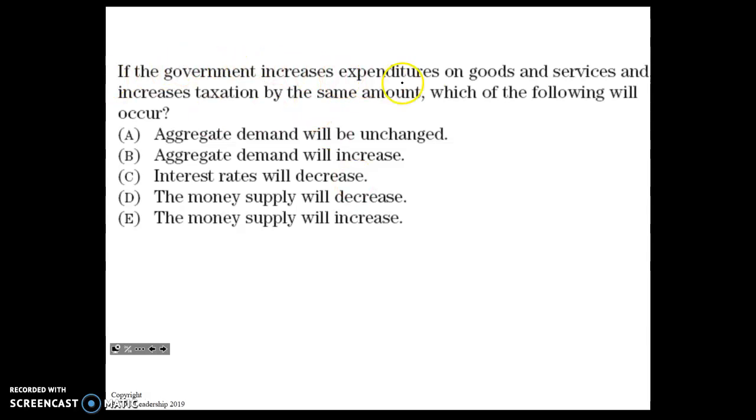If the government increases expenditures on goods and services and increases taxation by the same amount, which of the following would occur? This is a tricky one, and I bet they'll have a question like this. Remember, if the government increases expenditures, that's going to affect the spending multiplier because they're spending on those goods and services. An increase in taxes, you would think would do the opposite thing. But if that MPC, the marginal propensity to consume, is going to be the same, remember, people often save more. So in that case, it's going to be B.